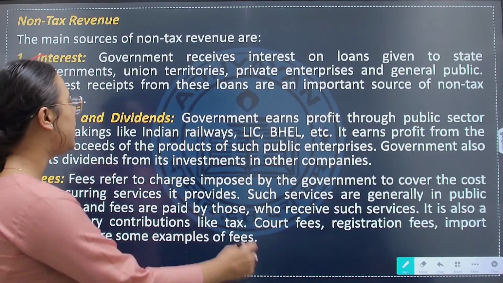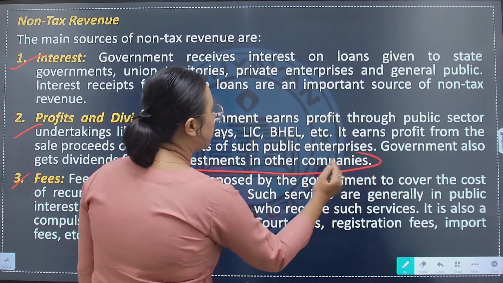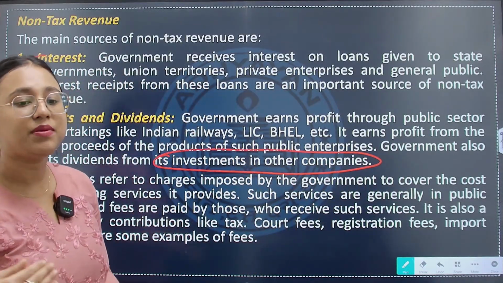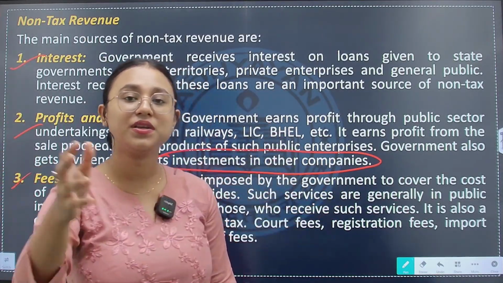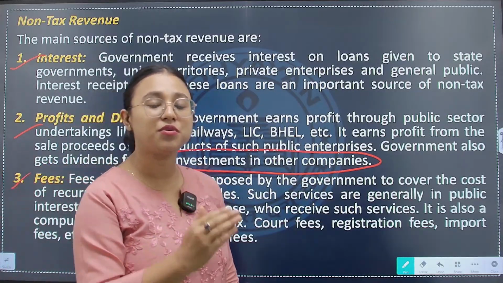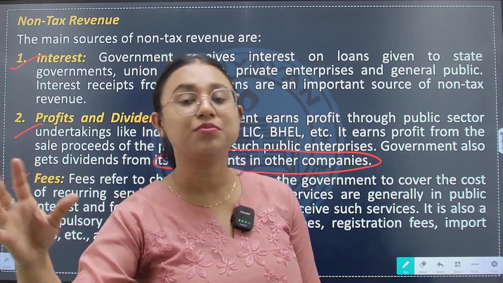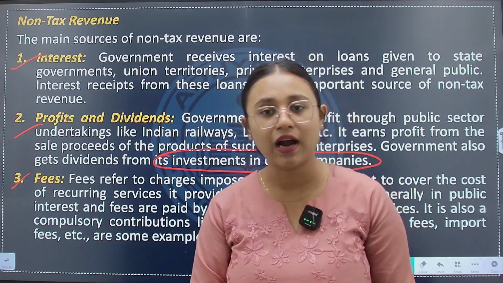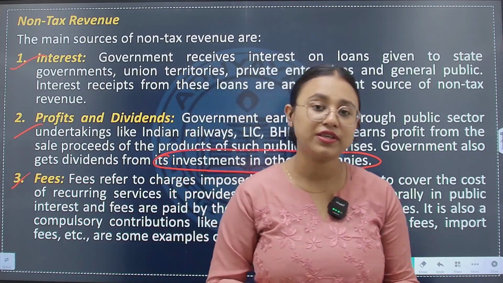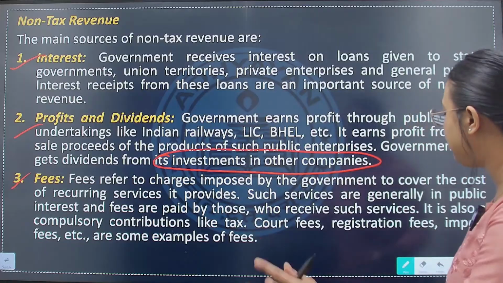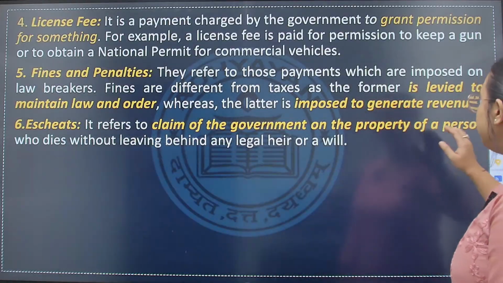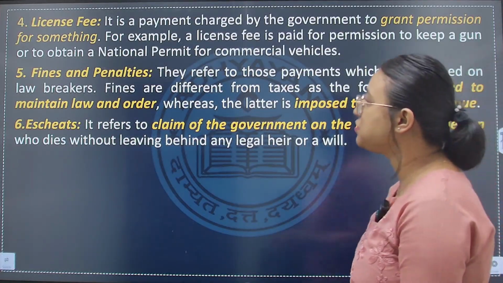What is dividend? Income from its investment in various companies. So the government invests in various companies, and from that investment the government earns dividends monthly or yearly. So these are part of non tax revenue of the government. Apart from this there are other non tax revenue like license fee.